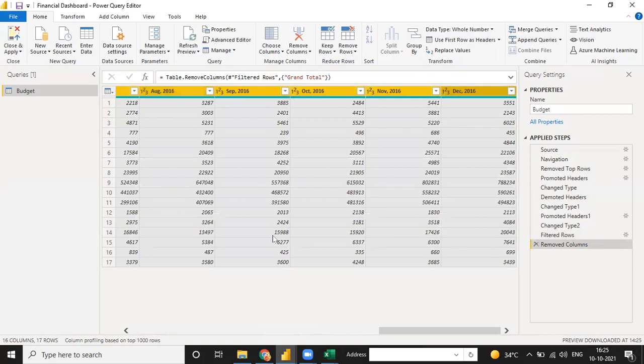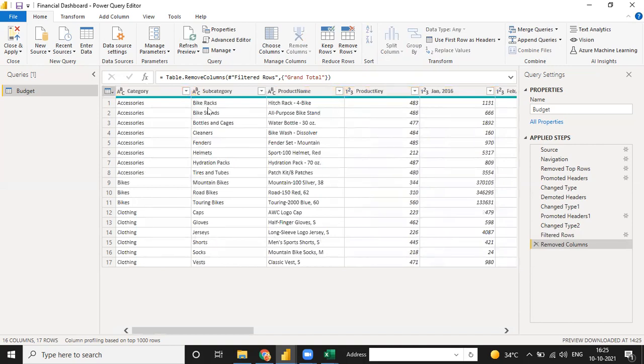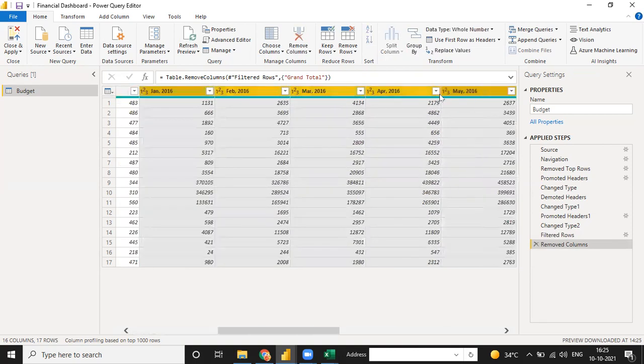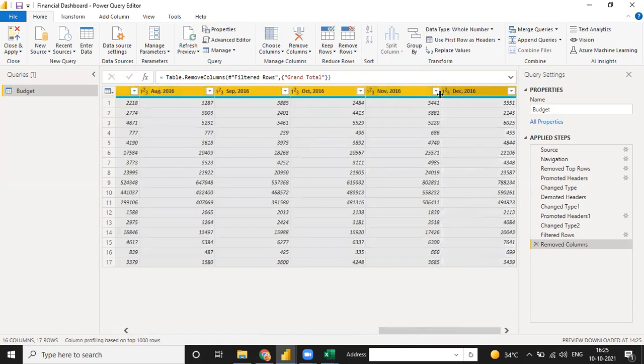But I want it row wise, because in this data we have only three categories, accessories, bikes, and clothing, and 17 subcategories in total. And we have the total product key, and the budget for every product for every month. So I don't need it column wise, I need it row wise, because row wise is a better look for making a comparison of our sales and budget file.